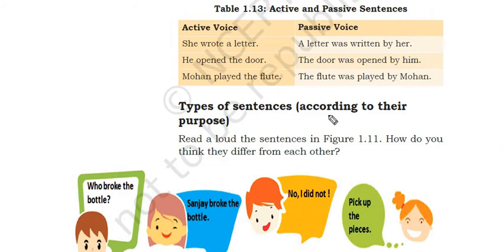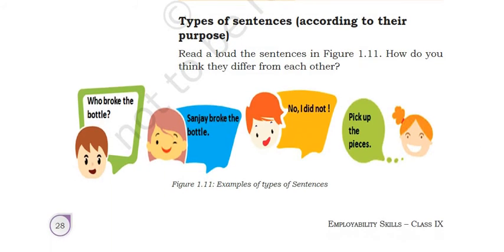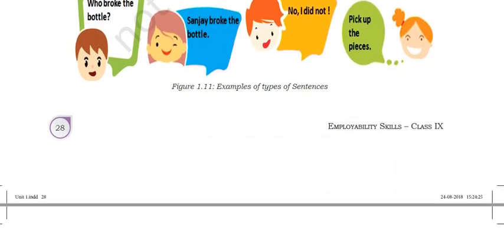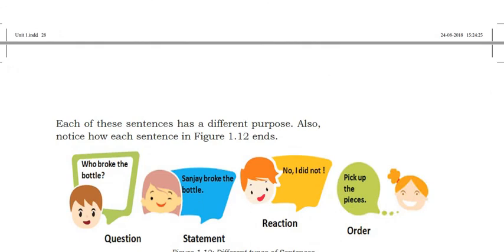The types of sentence according to their purpose. Read aloud the sentences in the given figure. How do you think they differ from each other? Who broke the bottle? Sanjay broke the bottle. No, I did not. Pick up the pieces. This is all the types of sentences. Each of these sentences has a different purpose.